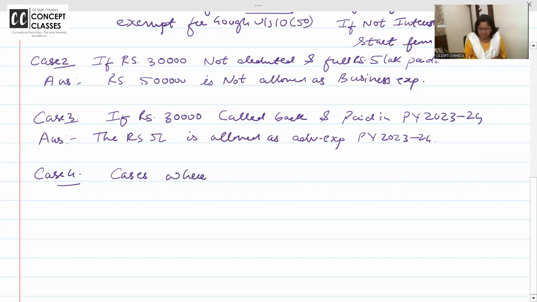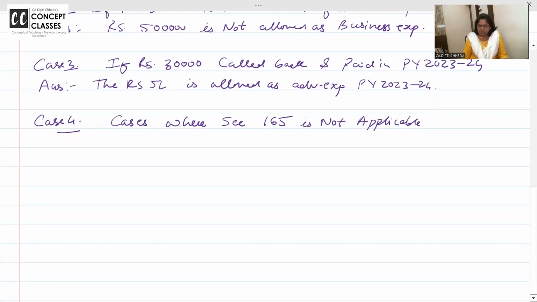Cases where section 165 is not applicable. Now I taught you 165, that you will deduct TDS, and how much percent do you deduct under 165, 6%. And now I'm saying cases where 165 is not applicable.